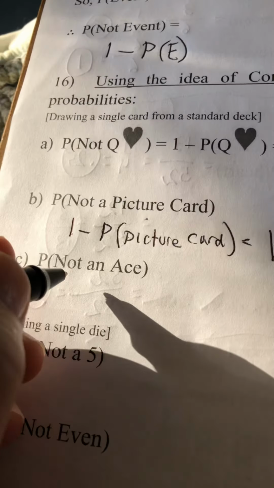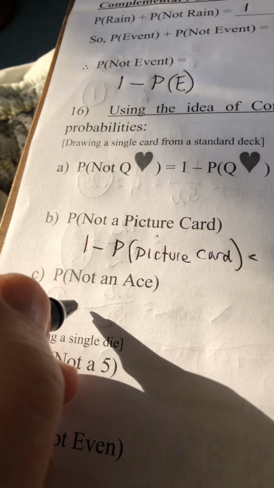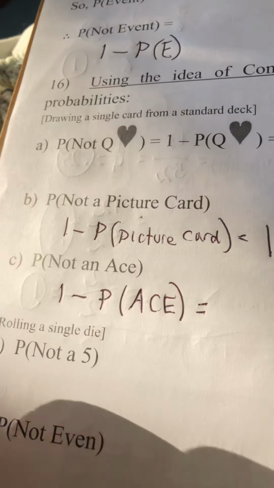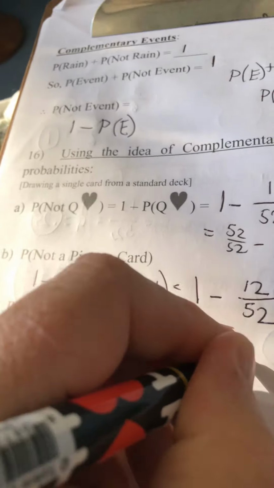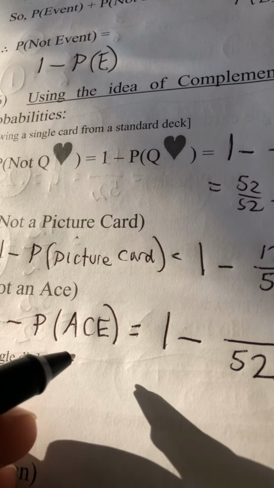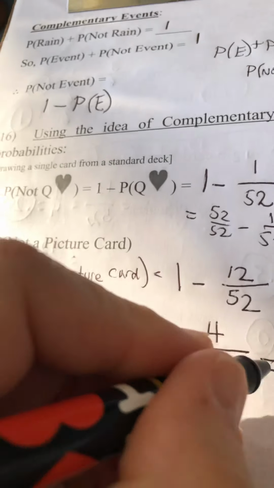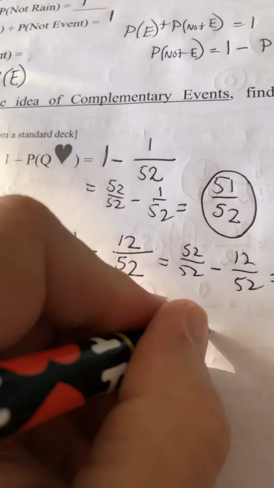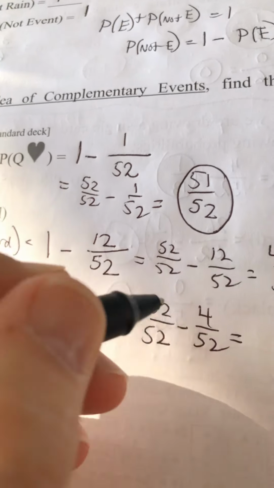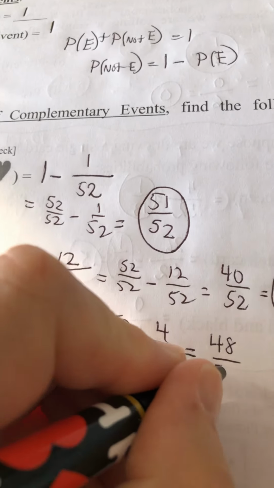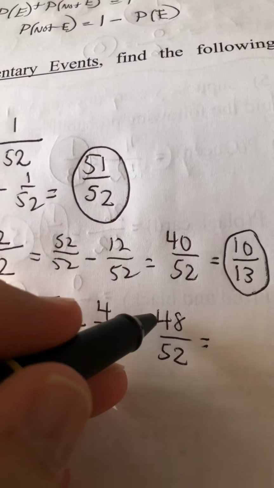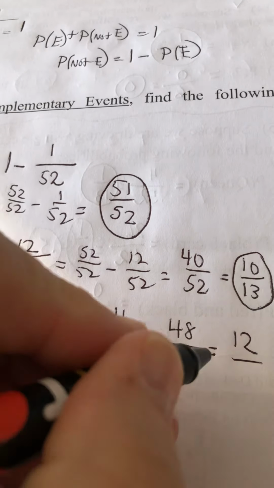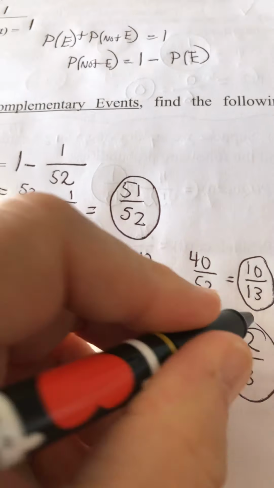The probability of not getting an ace, let's use complementary events, would be 1 minus the probability of getting an ace. Out of 52 cards, there are 4 aces. So we have 52 out of 52, that's what the 1 became, minus 4 out of 52, we get 48 out of 52. Let's try dividing by 4. So the top would be 12 and the bottom would be 13. There we go. So we reduce it.